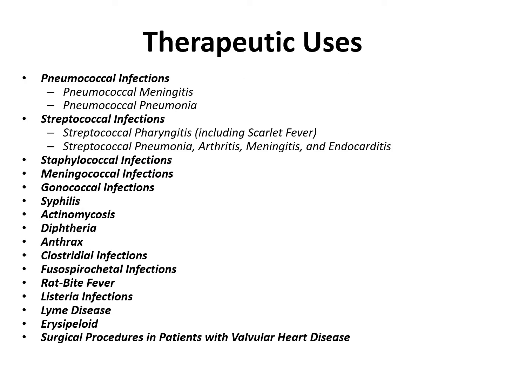Then therapeutic uses of penicillin. Penicillins are active against both gram-positive as well as gram-negative microorganisms. So penicillins are used in pneumococcal infection, streptococcal infection, staphylococcal infection, meningococcal infection, gonococcal infection, syphilis, diphtheria, anthrax, rat bite fever, listeria infection, Lyme disease. So these are the uses of penicillin.